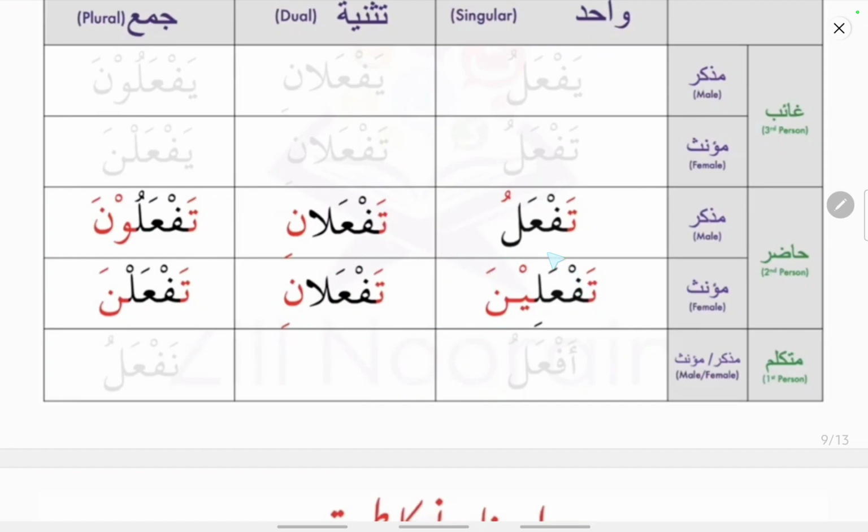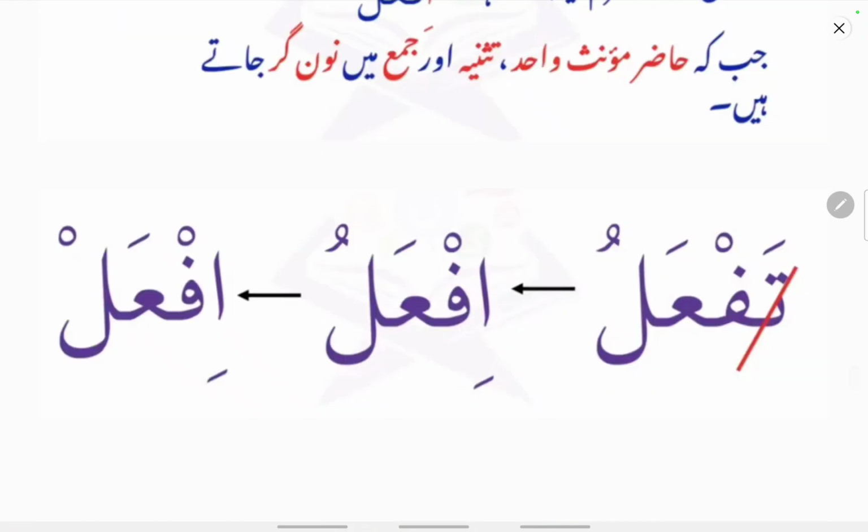So for this you can see these two rows. These two rows belong to the second person. By removing the sign of fe'lul mudari and making the last letter sukun, we convert the fe'lul mudari into fe'lul amr. If we take taf'alu, it means you do. So how do we make this 'you do' into fe'lul amr, that is fe'lul mudari into fe'lul amr? Remove the sign of fe'lul mudari, that is, you remove the ta.